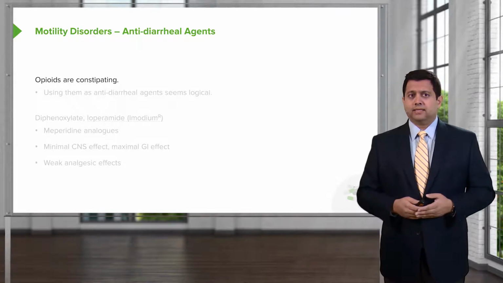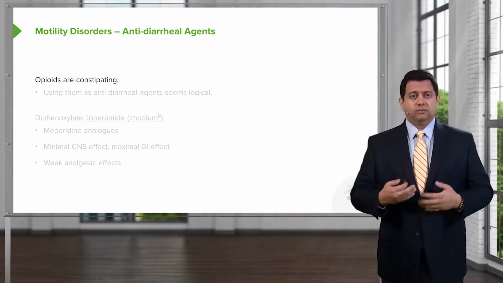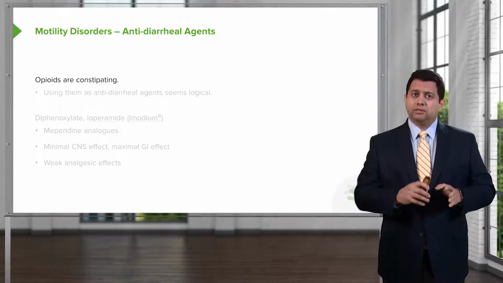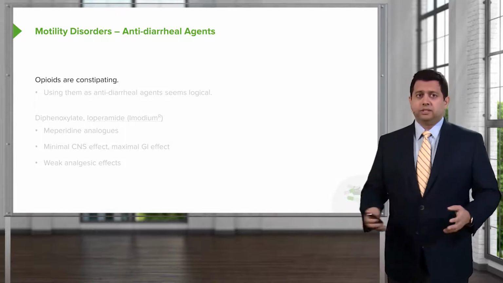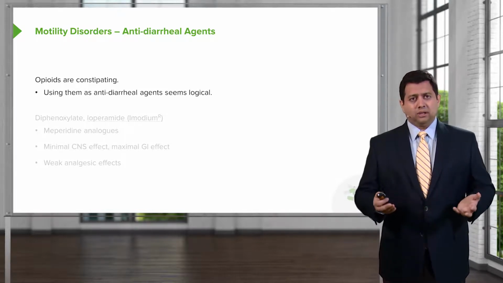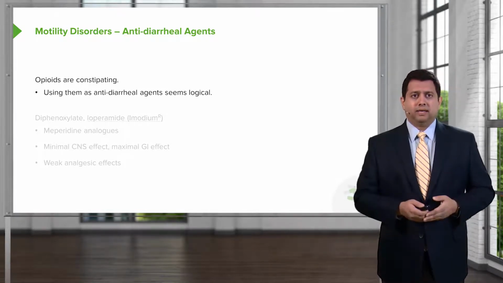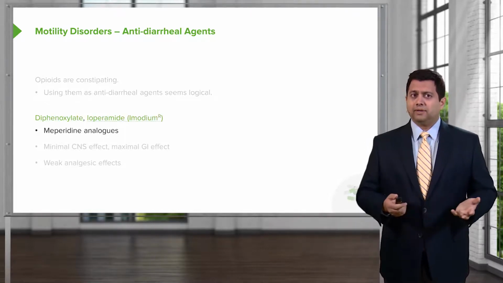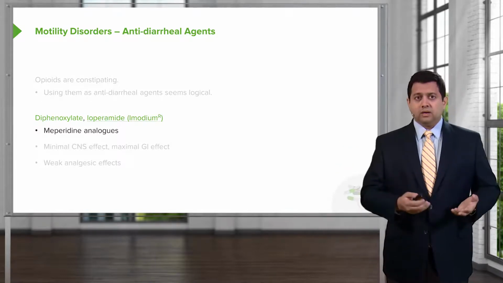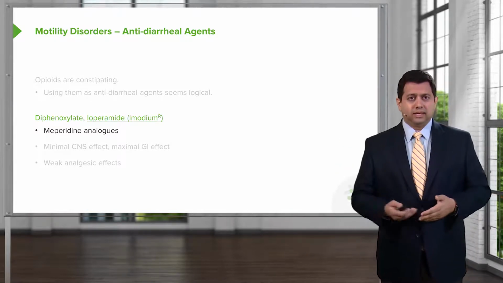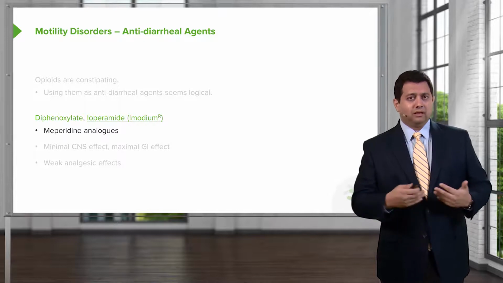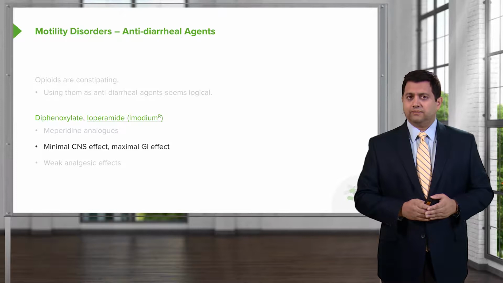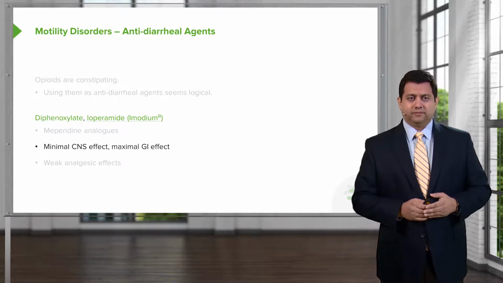Let's take a look at some of these other agents. Now, I spoke to you before about opioids being constipating. We can actually use opioids as anti-diarrheal agents as well. And that seems logical because opioids are constipating in and of themselves. However, we don't want to use strong opioids, and we actually have an agent that is a weak opioid. It's commonly sold as Imodium. It's an analog of meperidine. It has minimal central nervous system effects and maximum GI effects.